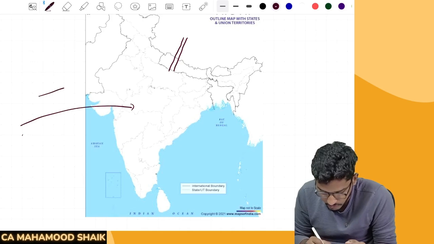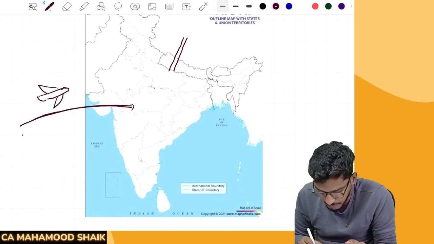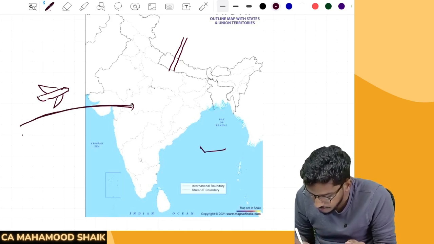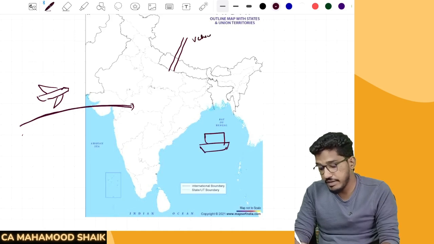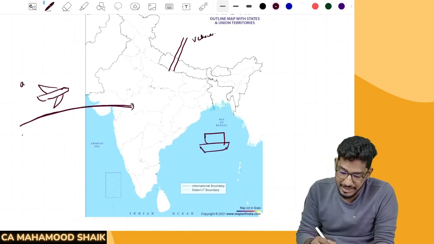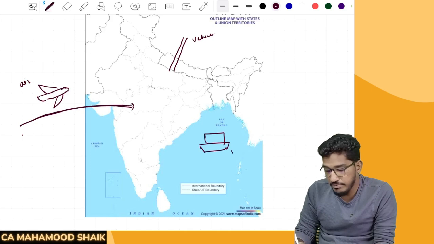How can the goods come? The goods can come by way of air. I don't know how to draw an aircraft, so I assume this is an aircraft. Or even the goods can come by way of a vessel also. So the goods can come by way of a vehicle, by way of air, and by way of vessel.